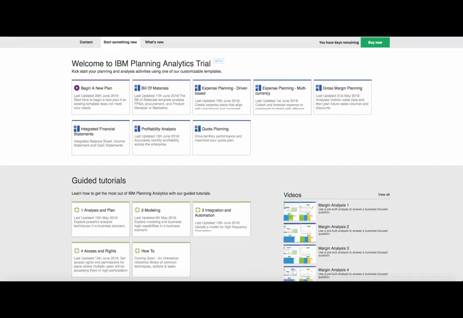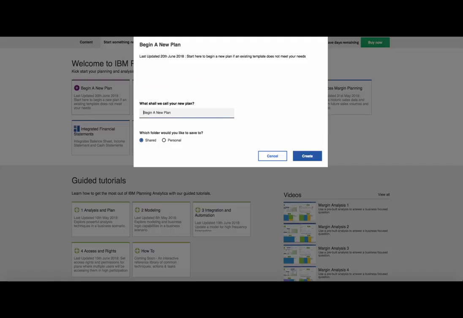In this template, users are asked to forecast expenses in local currencies with exchange rates being set centrally. If this is not how you want to plan expenses for your business, you can change the model in this template to reflect your business. Find another template that is a better fit. We're continually adding to our templates.